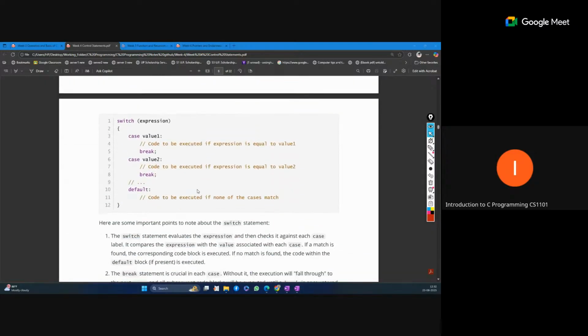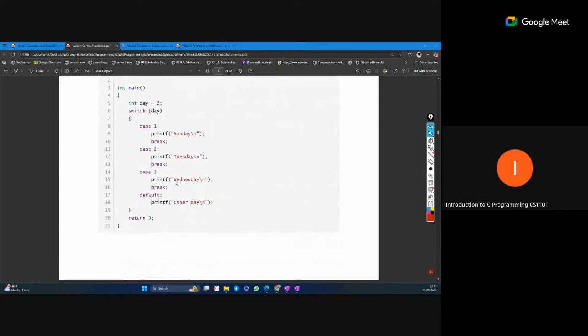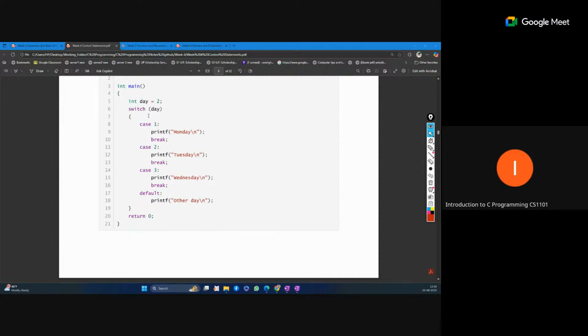Like this, an expression is given, and here you can see an example. Here we are passing day equal to 2. So day equal to 2 directly matches case 2, and only Tuesday will print. Using this break statement, only Tuesday will be the output.